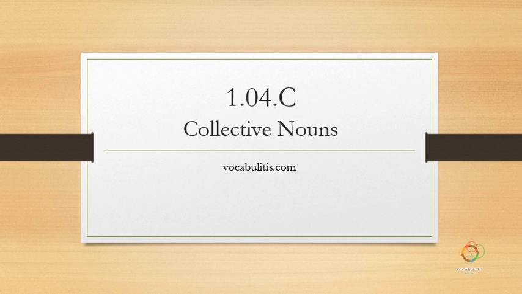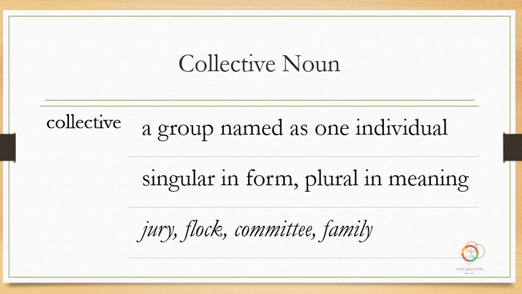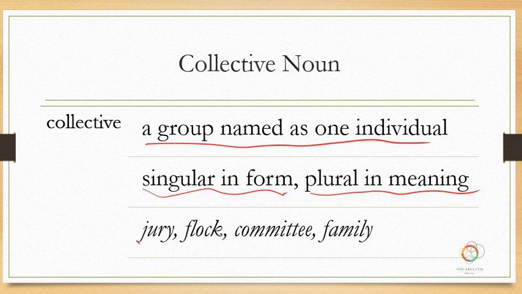One particular type of nouns is called collective nouns. Collective nouns are group words basically, and a collective noun is a group that is named as one individual. So you get a singular word, but you're talking about actually the whole group. And so if you used singular form, it's plural in meaning. Words like jury, flock, committee, and family.